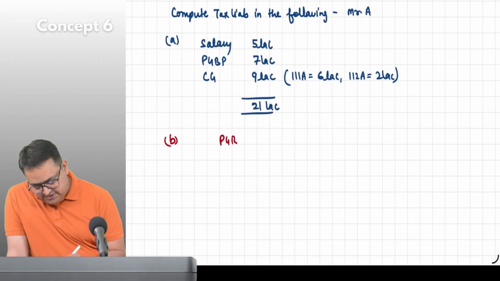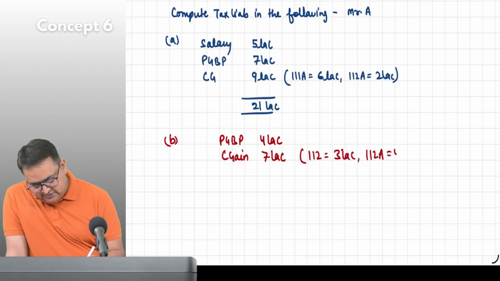His PGBP income is 4 lakh. His capital gain is 7 lakh. 112 is 3 lakh. 112A is 4 lakh. The total, I believe, is 11.